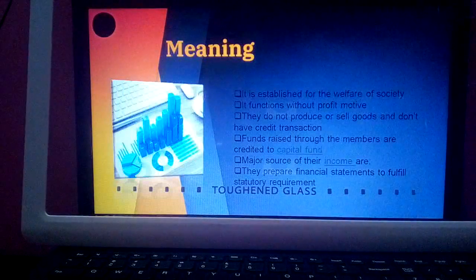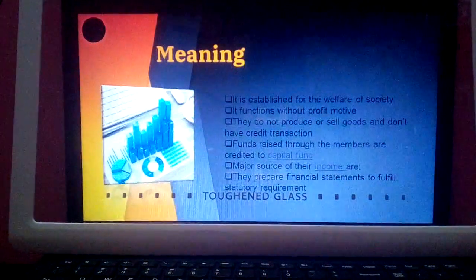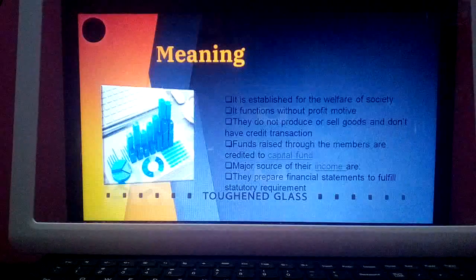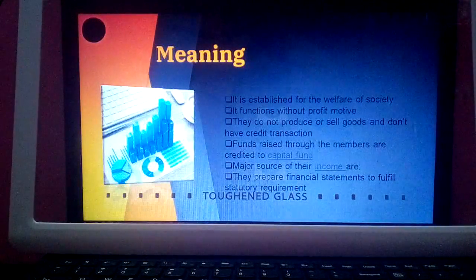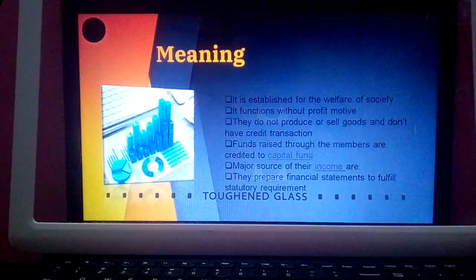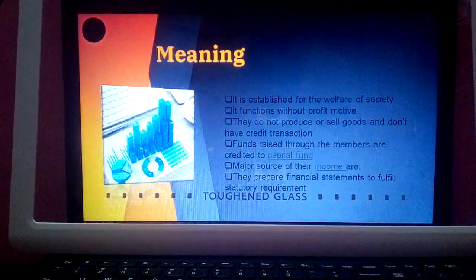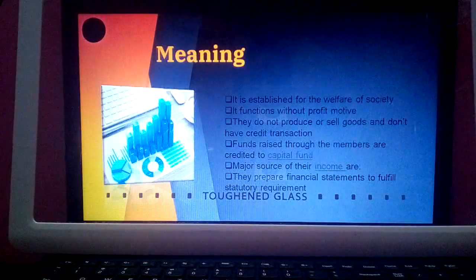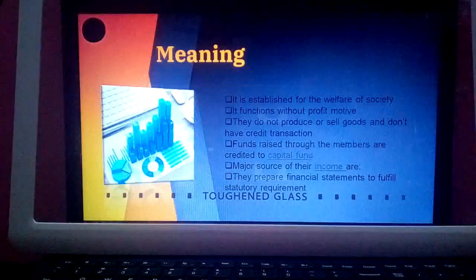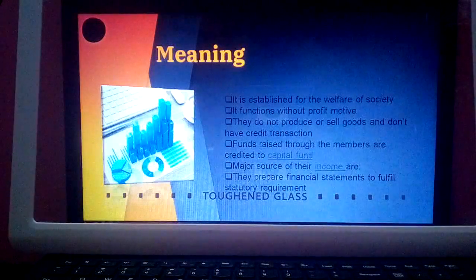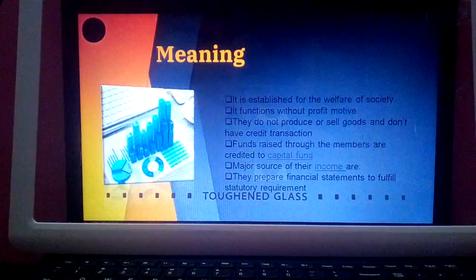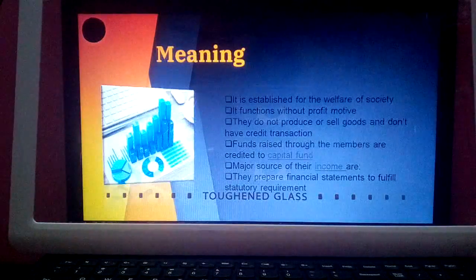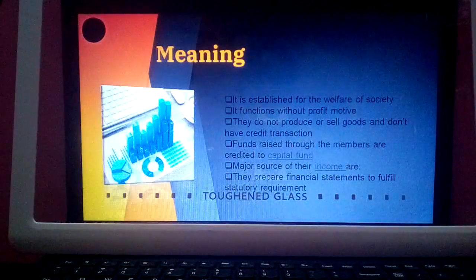Next is regarding meaning. Meaning says it is established for the welfare of society. These organizations do not have a profit making objective, but they have the objective of rendering service and improving the standard of living of the people living in a society. This is their main goal. Then next, it functions without profit motive. As the organization is service oriented, they do not have any motive of making profit. Their only goal or motto is to provide service.